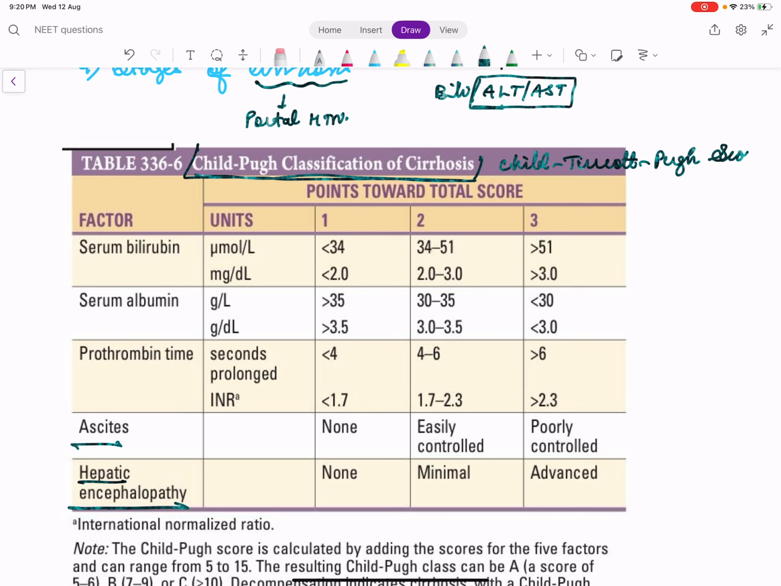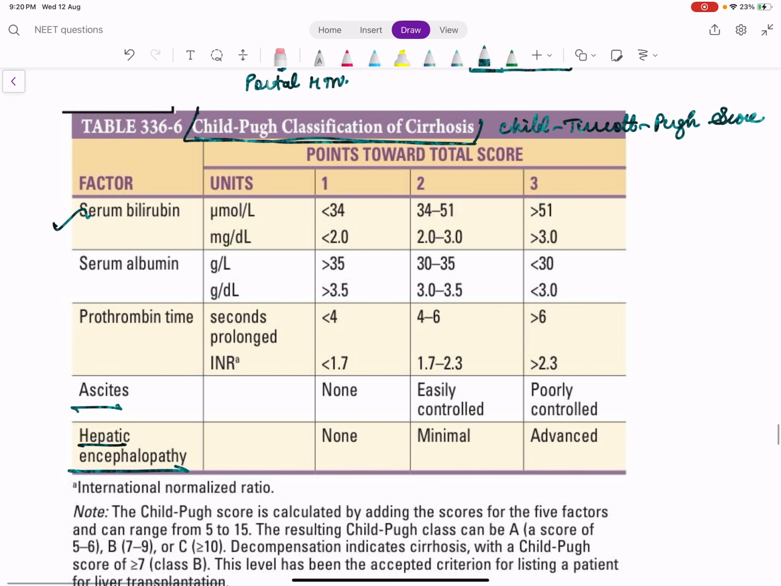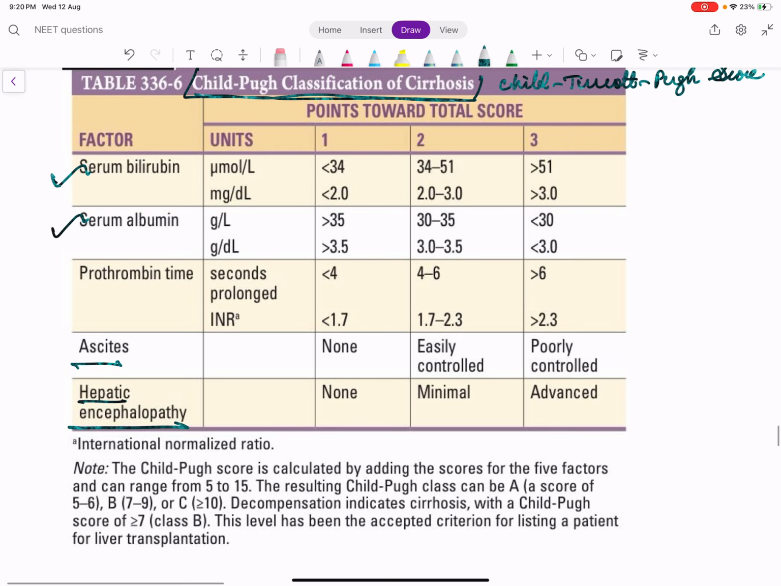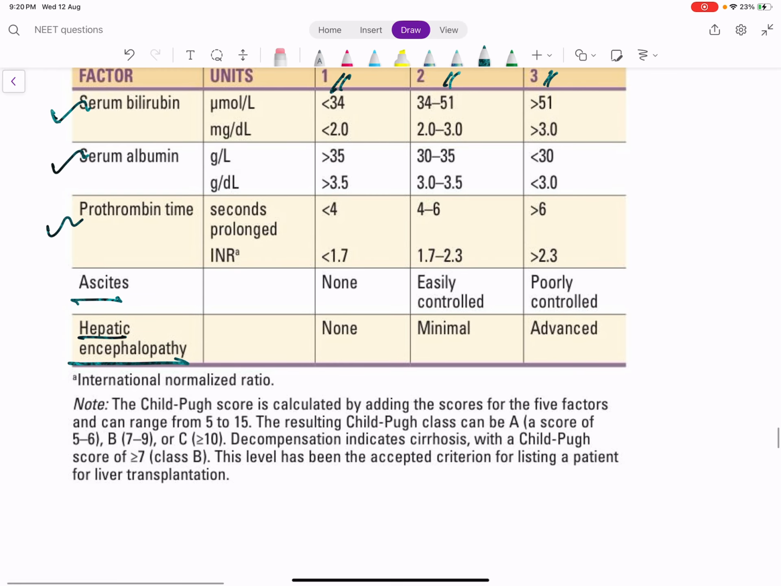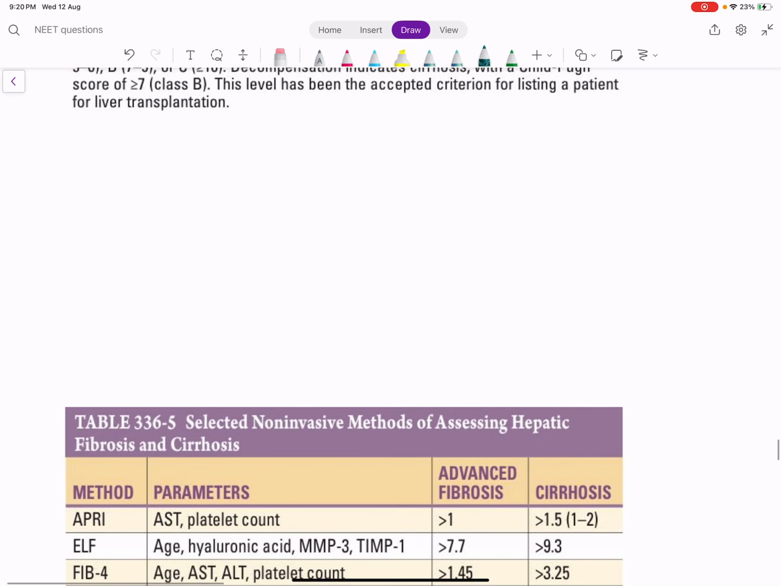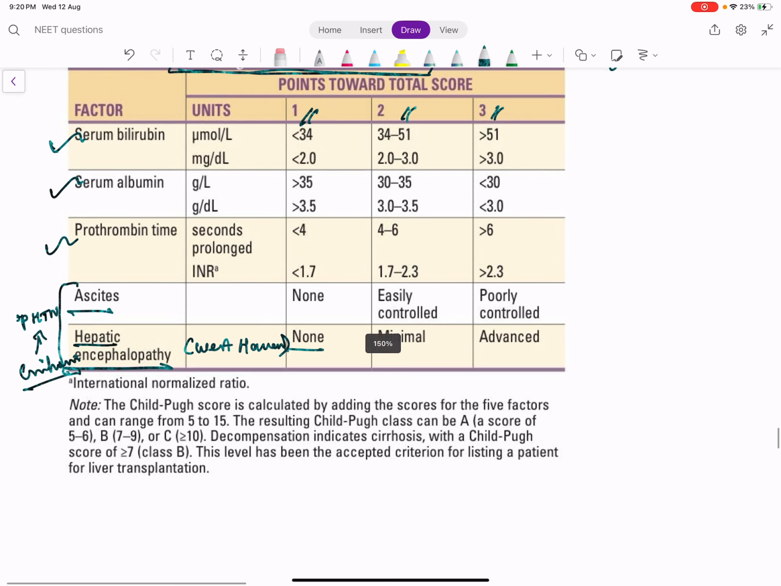There are 5 parameters here. One is serum bilirubin because it indicates a problem with the liver. Serum albumin indicates a poor synthetic function of liver. Prothrombin time, right? So they are classified into 1, 2, 3. A scoring is given for each. Ascites and hepatic encephalopathy are features of portal hypertension which occurs as a result of cirrhosis. Again, they have classified hepatic encephalopathy. There is some grading called West Haven grading for hepatic encephalopathy, mild, moderate or severe. So based on this, we have the total score.